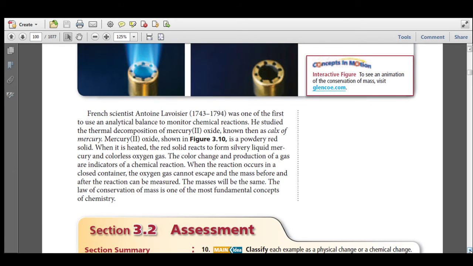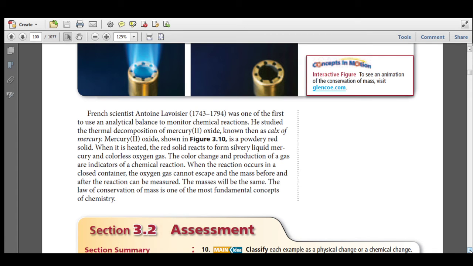French scientist Lavoisier was one of the first to use the analytical balance to monitor chemical reactions. He studied the thermal decomposition of mercury(II) oxide, known then as calx of mercury. Mercury(II) oxide is a powdery red solid. When it is heated, the red solid reacts to form silvery liquid mercury and odorless oxygen gas.